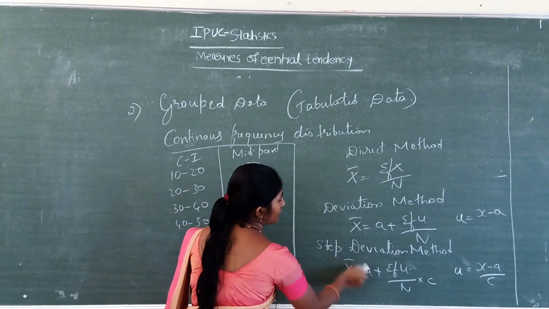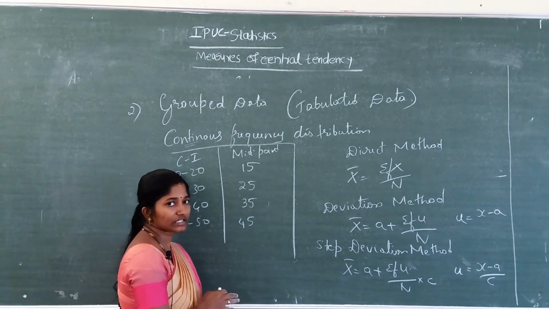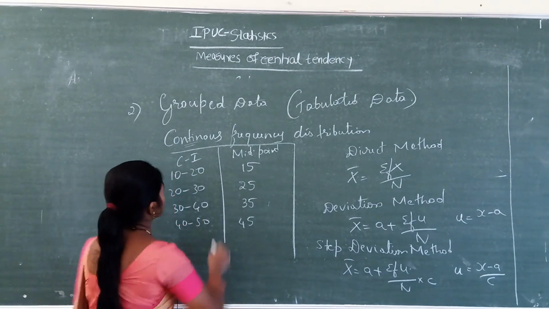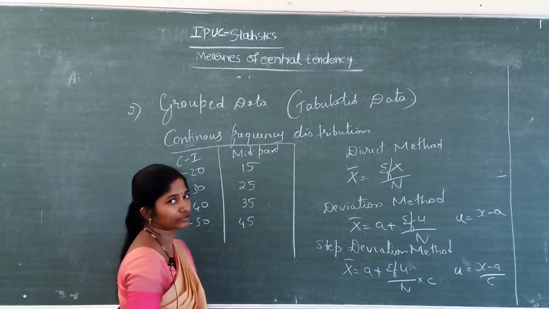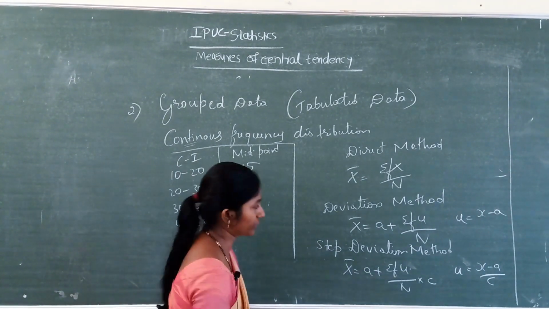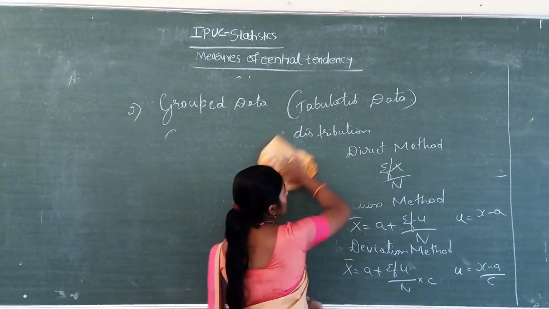So the formula which I wrote here is the same as for the discrete frequency distribution. The only change is you have to find out the midpoint. Next we will do one problem.